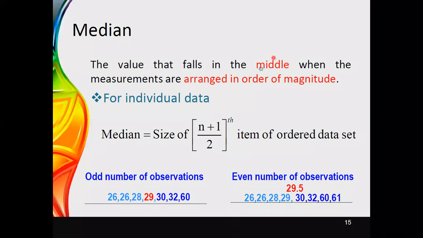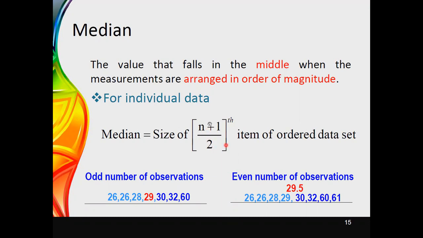To identify the median value for individual data, the position of the middle value can be obtained simply using n plus 1 divided by 2.